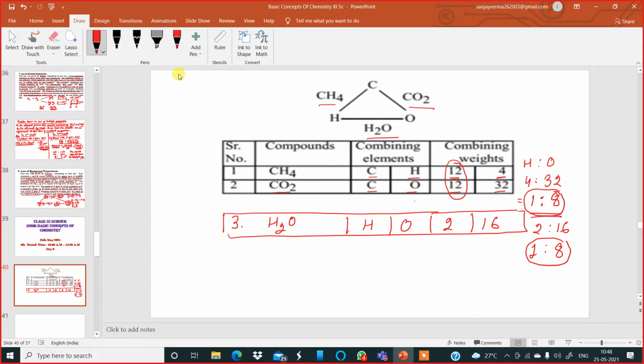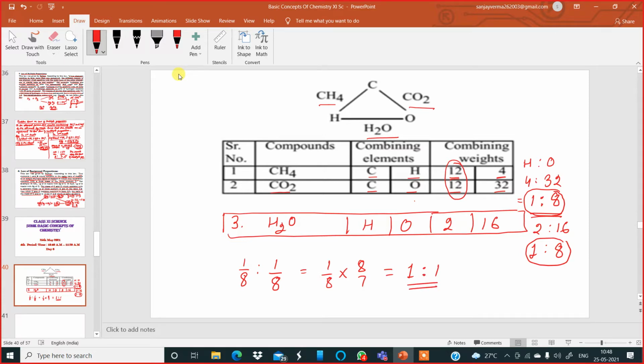Now if I compare this 1:8 by this 1:8, then I will get 1 by 8 into 8 by 1. It is coming to 1. I can write it as 1:1 also. Okay, it is the same.